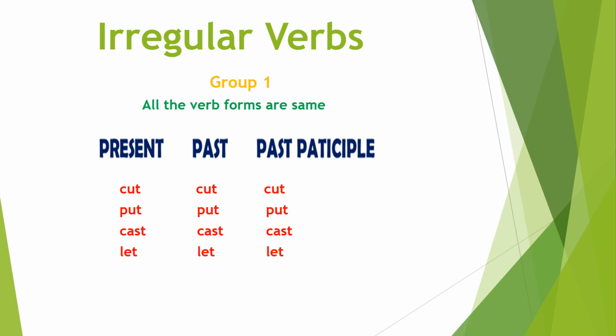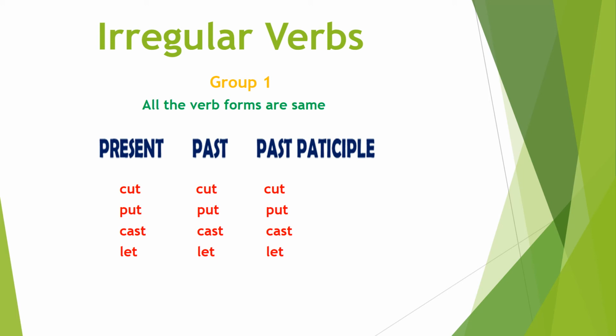Let's discuss the irregular verbs. I have divided the irregular verbs into 4 different groups, and I have divided them into 4 different groups because of some reason. So let's talk about the first group, and when we will be talking about all the 4 groups, we will get why we have arranged them into 4 different groups. Let's talk about the first group.